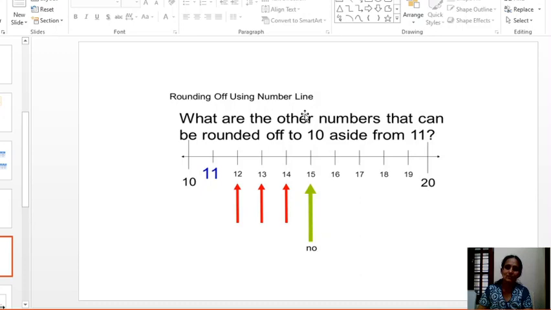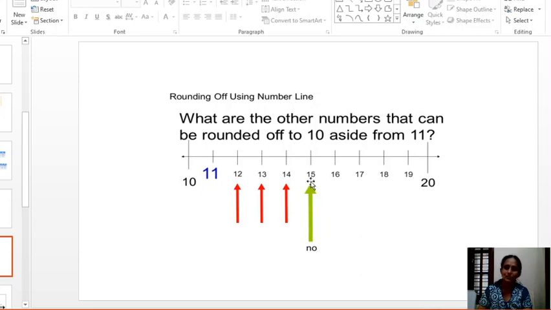What are the other numbers? See here, 11 is near to 10, obviously 11 is the next number. What are the other numbers here near to 10? 12 is also nearer to 10 than 20. 13 is also near to 10 than 20. 14 is also near to 10 than 20, right?